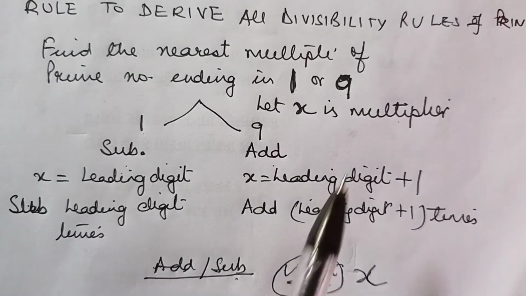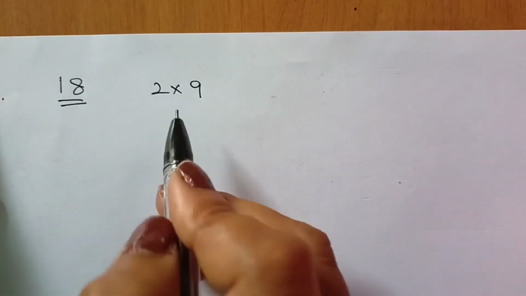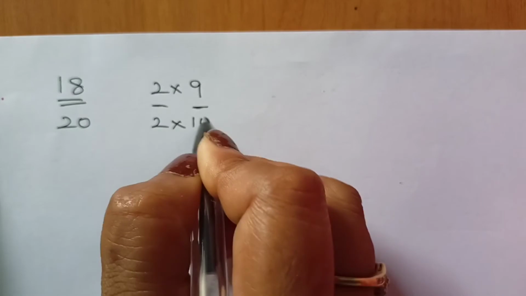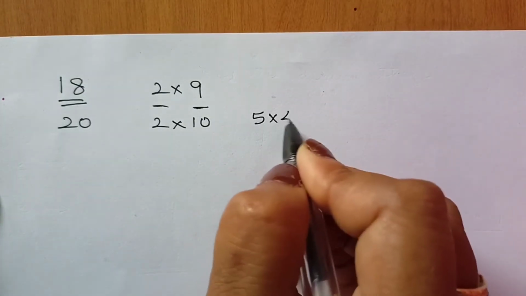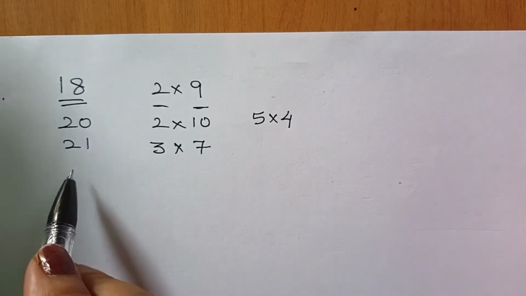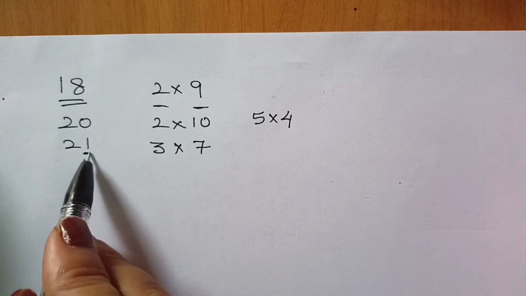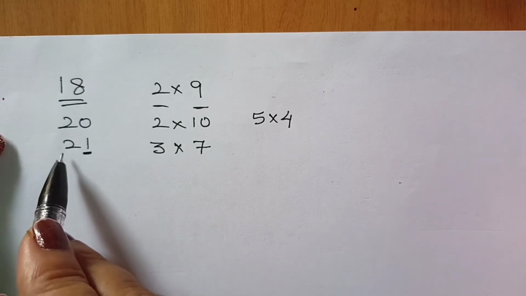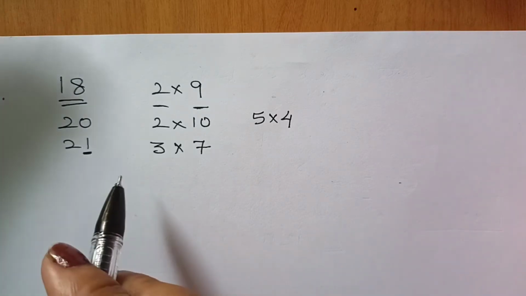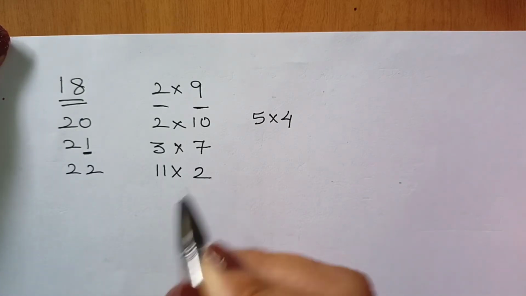Very simple. So for 18, again divide into 2 and 9. If it is divisible by 2 as well as 9, it is divisible. For 20, it's very easy, 2 and 10, or you may go in for 5 and 4 as well. For 21, it is 3 and 7. Now you may also apply the same rule which we have just done, that since it itself is ending in 1, if you subtract 2 times the last digit, you will also get the working rule, but this is easier. For 22, you may divide it as 11 and 2.